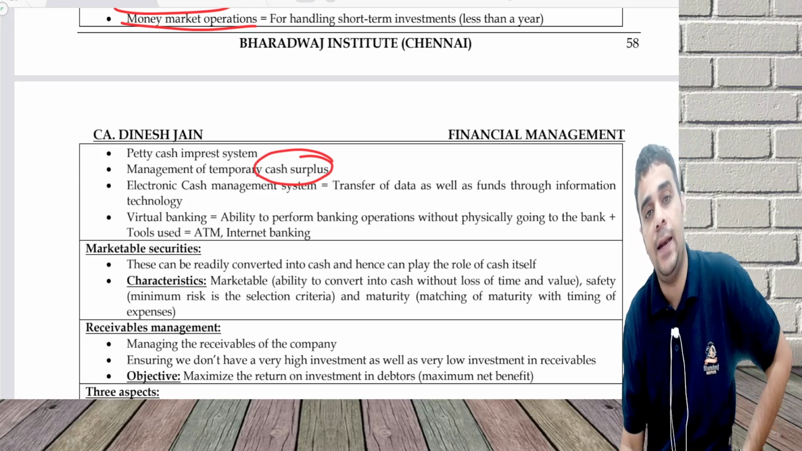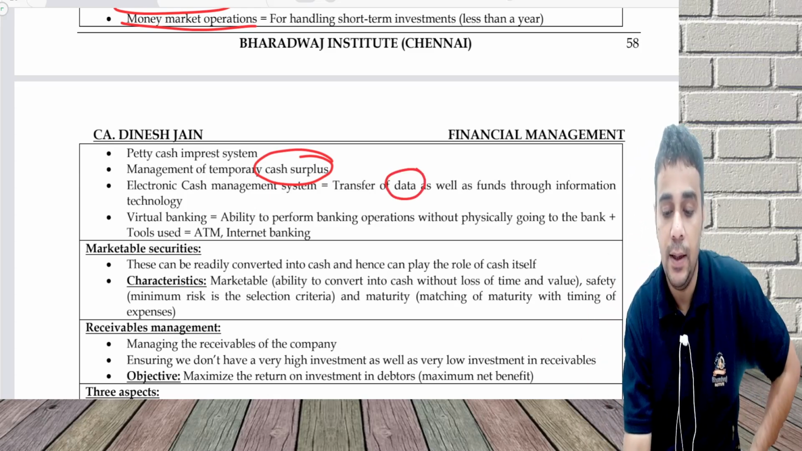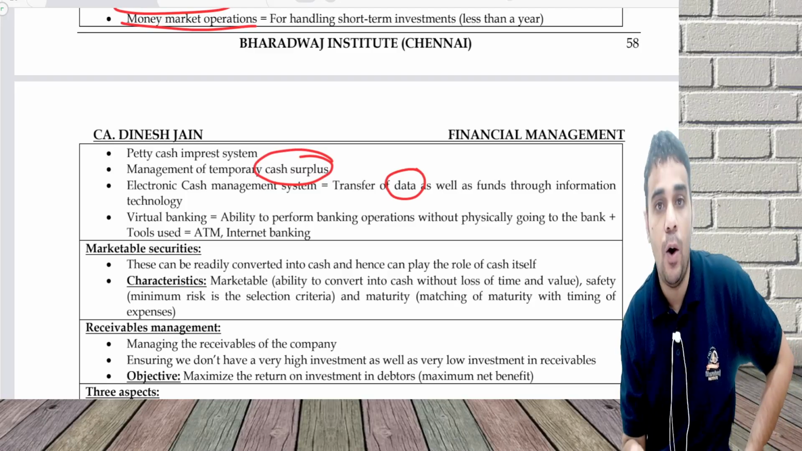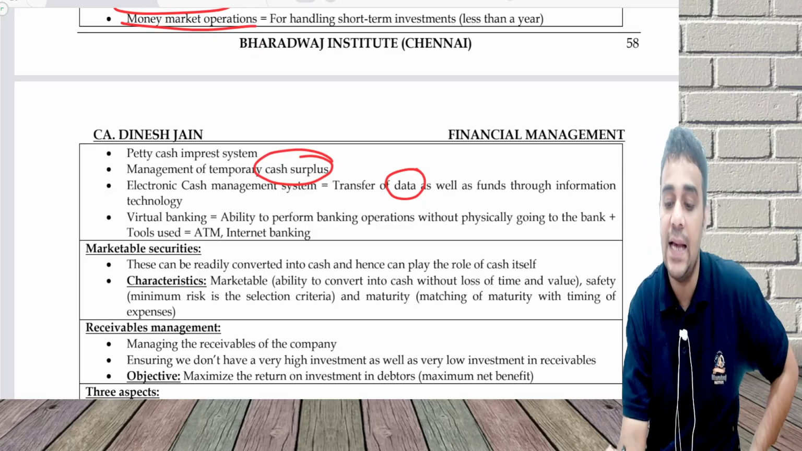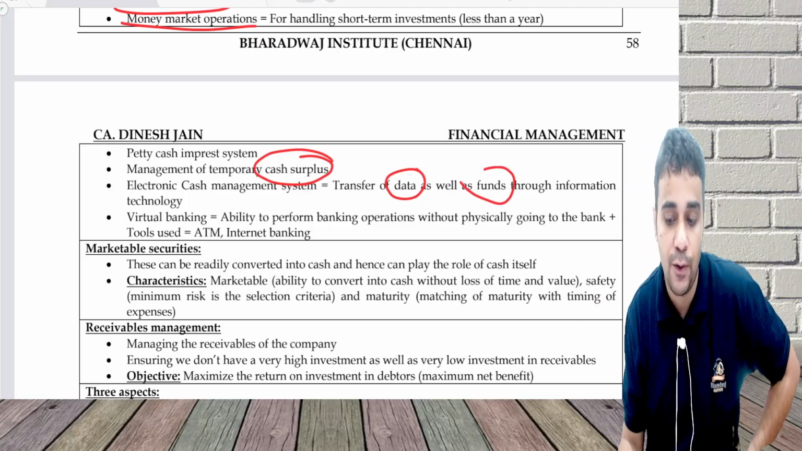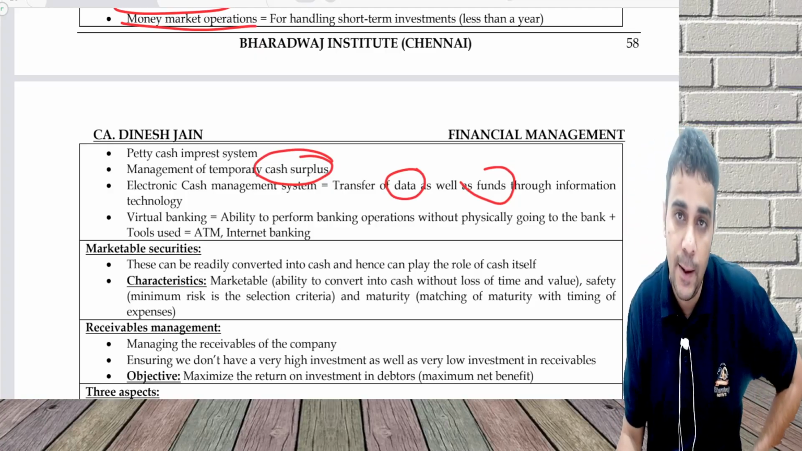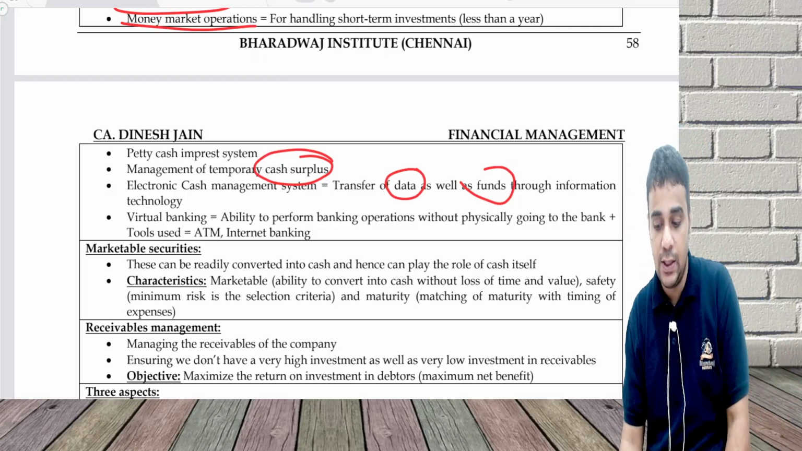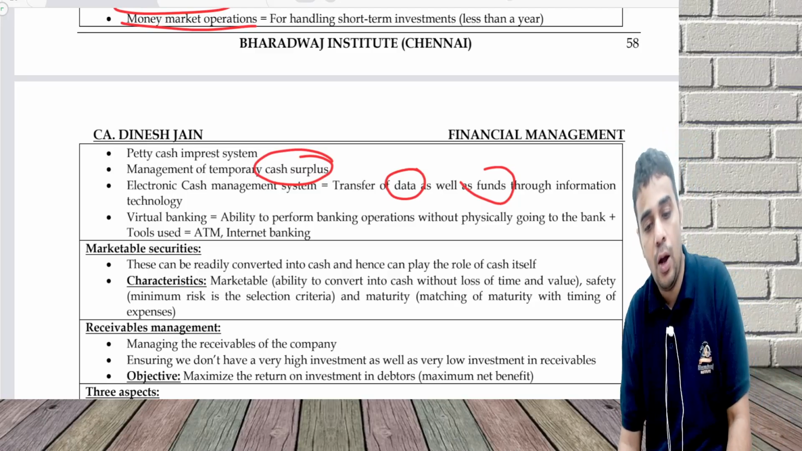Electronic cash management system: transfer of data, invoice, purchase order, any document that comes in the form of mail, as well as funds, through information technology. Transfer of data as well as funds through information technology, using information technology to do the operations.